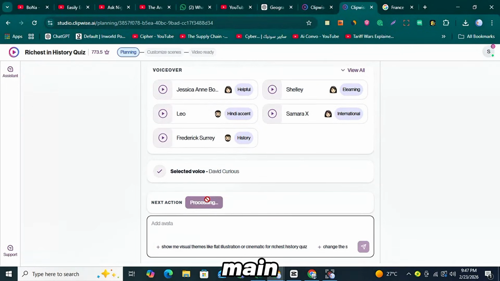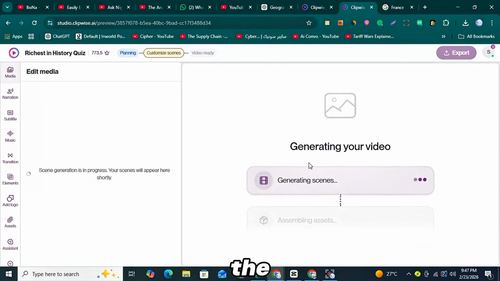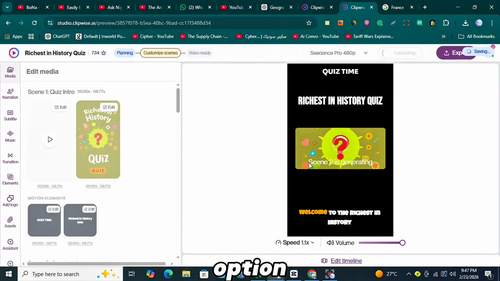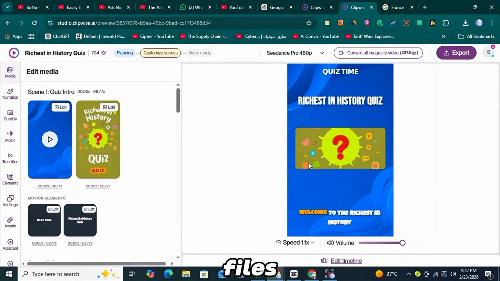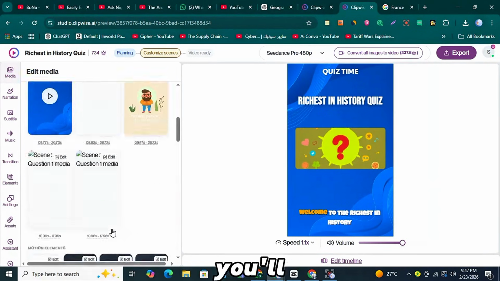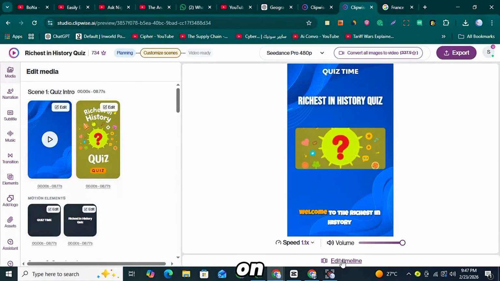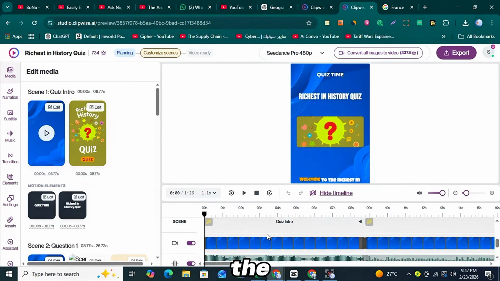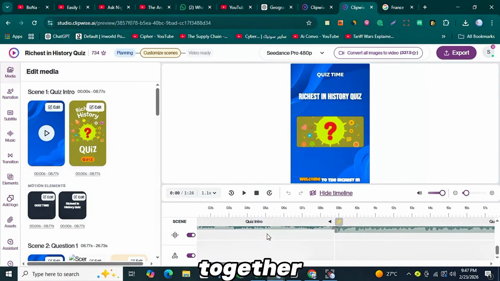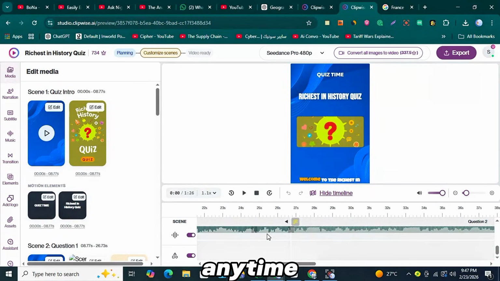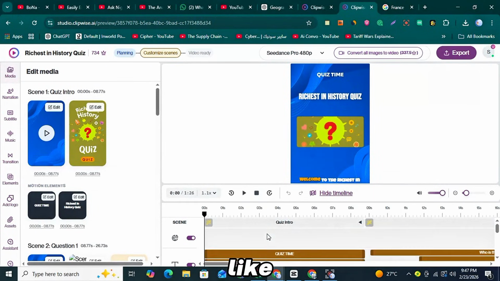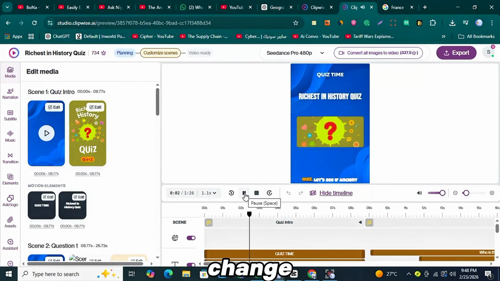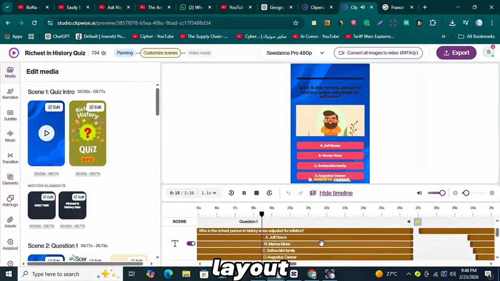After a few moments, the main scene editing interface will appear. On the right side of the screen, you'll see the Edit Media option. This is where all your media files, images, voiceovers, and other elements are displayed. On the main screen, you'll also see the Timeline option. Click on it to open the full timeline of your video. Here you'll be able to see each scene, including the images and the voiceover synced together. You can preview the entire video anytime by clicking the play button. If you don't like a particular image, you can easily replace it. You can adjust the timing, change the visuals, and customize the layout however you want.